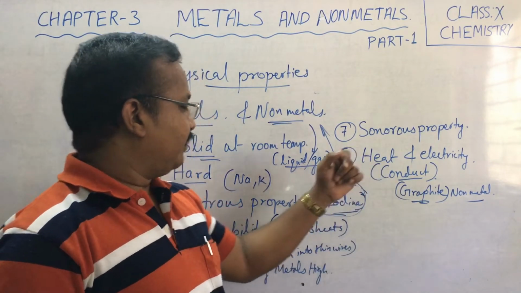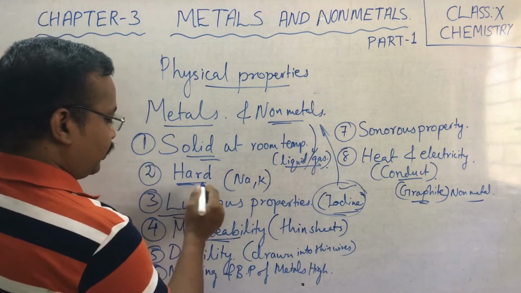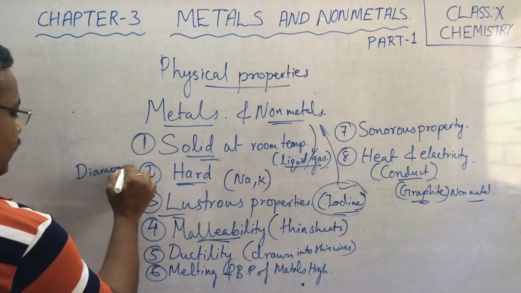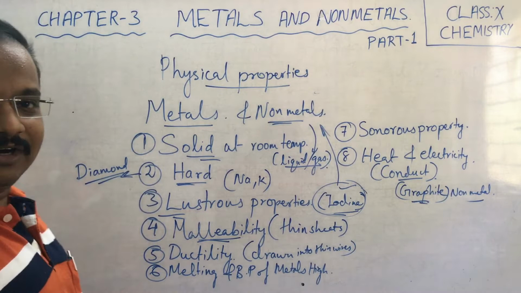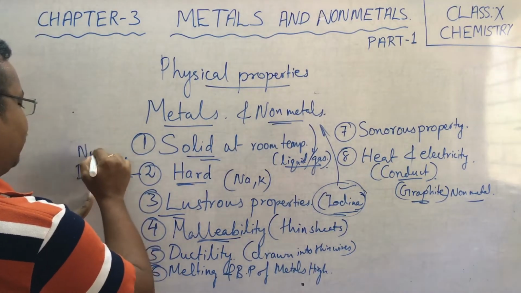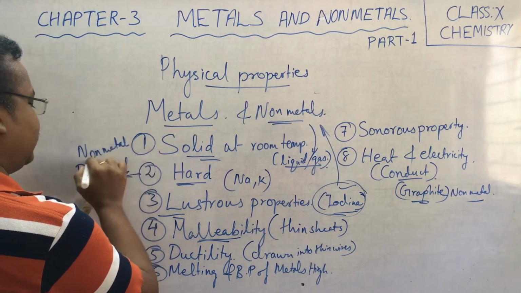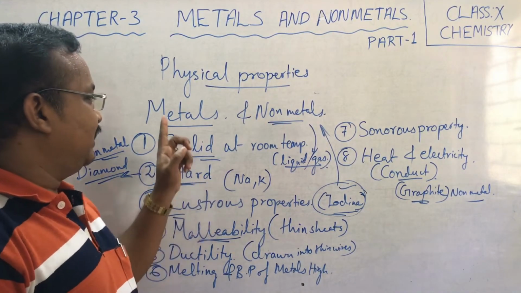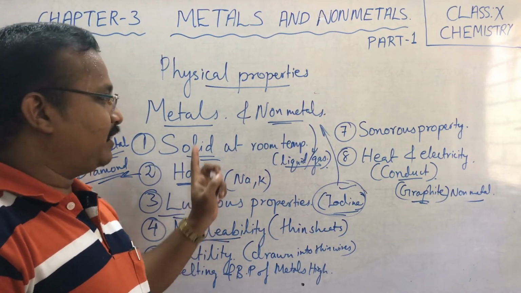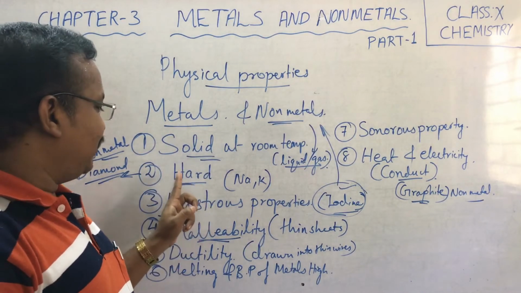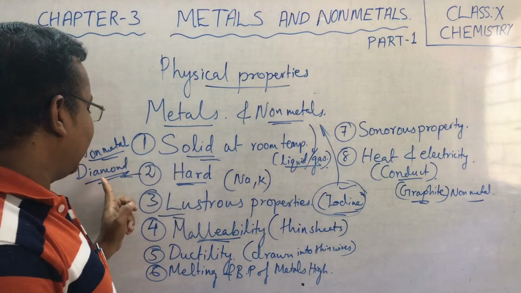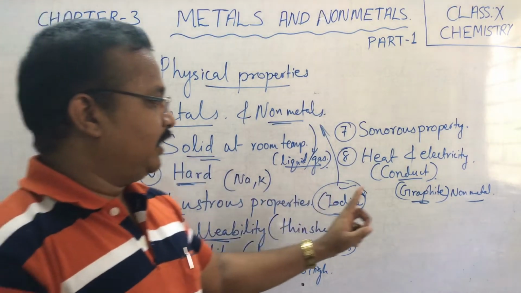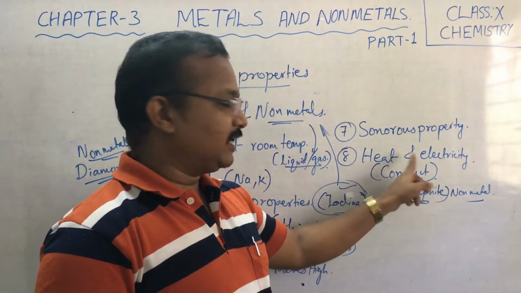Also in hardness, I forgot to tell you, diamond is the hardest substance known to the world. Actually, diamond is a non-metal. So these are some of the contradictions. Even though we say metals are hard and non-metals are not, the non-metal diamond is the hardest substance in the world, and graphite is a non-metal which conducts electricity.